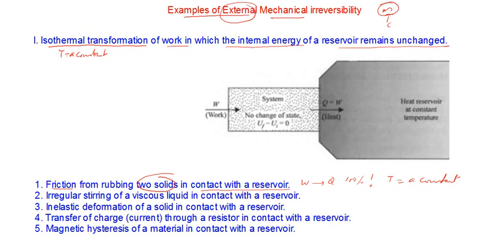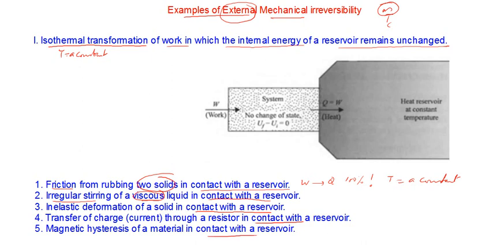Now, irregular stirring of a viscous liquid. Remember, note this particular point: viscous liquid, that also in contact with a reservoir. In every example cited here, you can see that it is specially mentioned it is in contact with a reservoir. I'll tell you the importance of that.